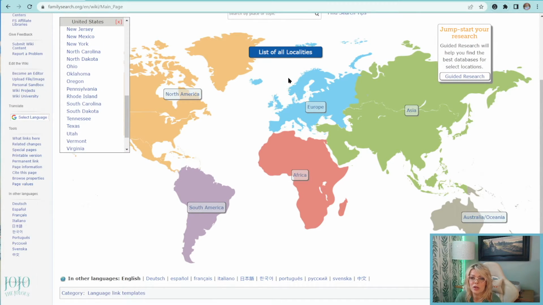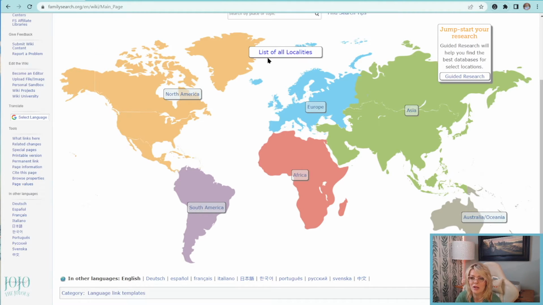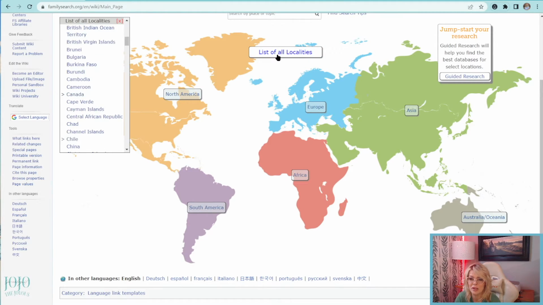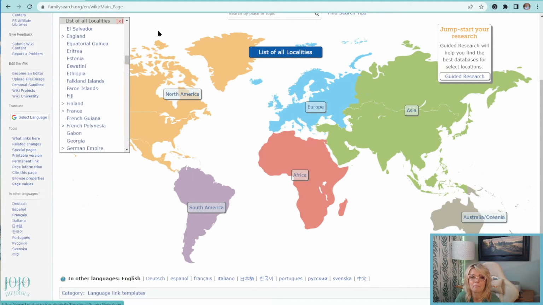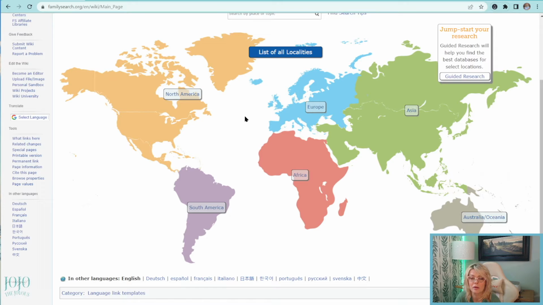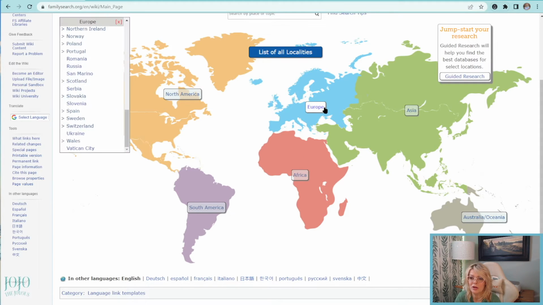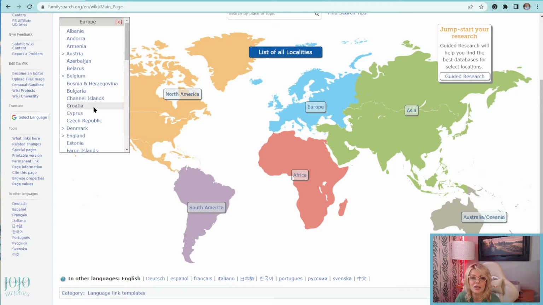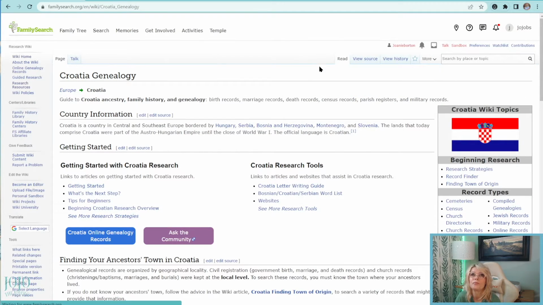So what we're going to do is, before I go to that, you can also look up places by list of localities, and you can do it that way also. It's going to show you everything that's available. But I'm going to click on Europe. This is quickest for me. And then I'm going to go up here to Croatia and click on that. And then it's going to take you to the Croatia genealogy page.